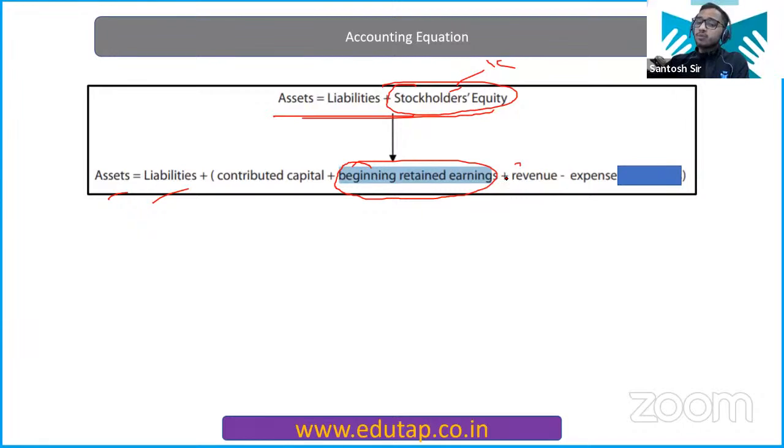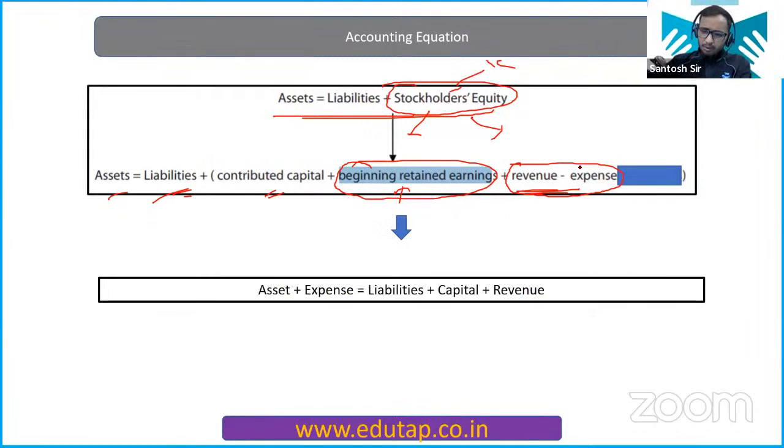And this year profit as well is also included in the stockholders equity, because the current year profit also belongs to the equity shareholders, right? So liabilities plus, and this shareholder equity has been subdivided into contributed capital, what they have contributed, plus accrued profits from the previous years, plus this year profit, that is revenue minus expenses.